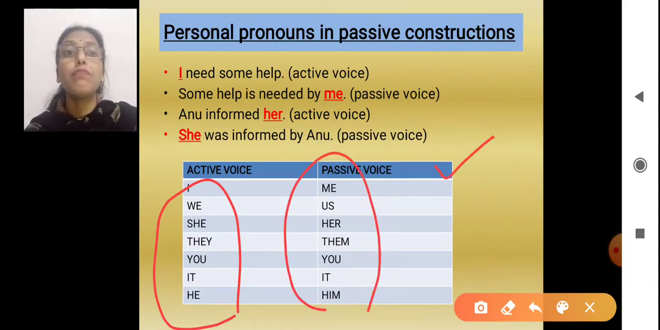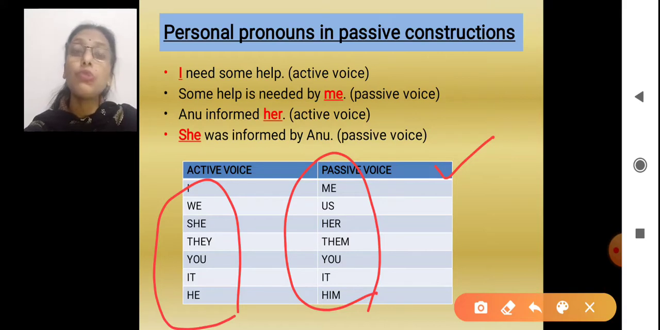In active I have considered I, then in passive it will become me. But if in passive it is me, in active it will become I, vice versa. Okay, these are just examples. It is not always that I will remain only in active. No, I can also come in passive. But when I say in passive, if there is an I, then it is going to change in active to me.